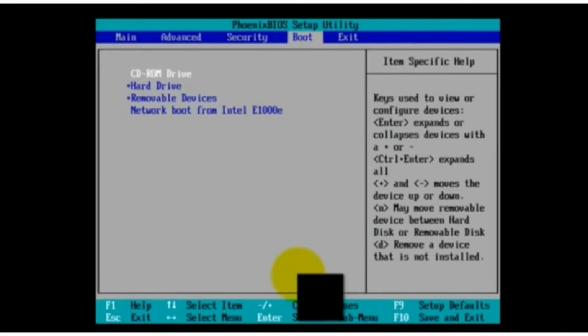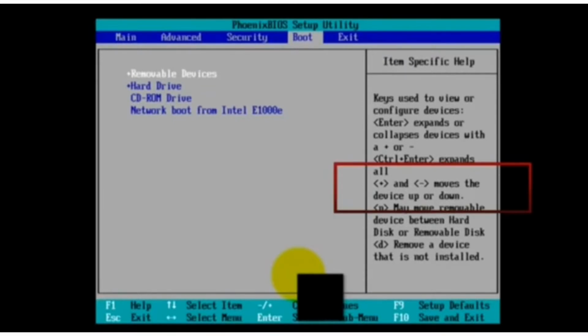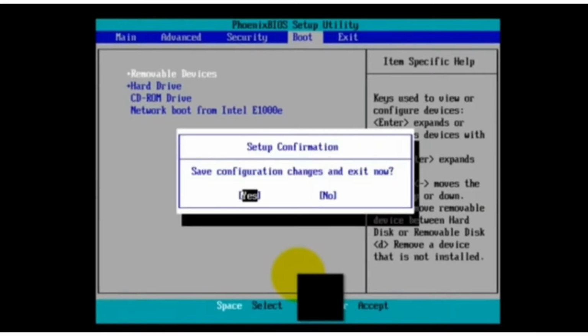And it will appear like this, and after that all you need to do is go to the boot system and choose between the menus like CD-ROM, hard drive, removable devices, network boot from Intel. I will choose removable devices. And also don't forget to click on the special characters, and you just have to save and exit by pressing the F10 button. Click yes, and your desktop will begin to restart. You have to wait for a while.